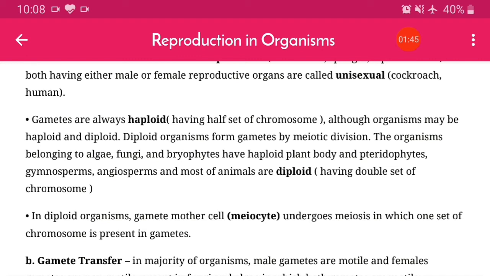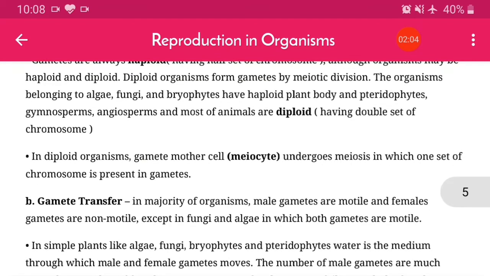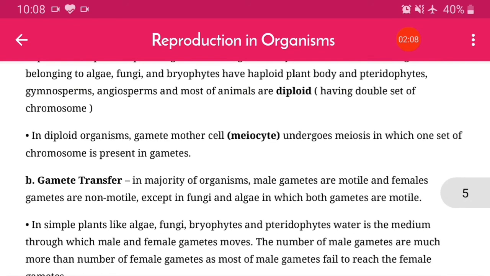Gymnosperms, angiosperms and most of the animals are diploid, having a double set of chromosomes. So my dear students, here are two terminologies which are very crucial for you: haploid and diploid. Haploid has a half set of chromosomes, and diploid has the double set of chromosomes. In diploid organisms, the gamete mother cell, that is the meiocyte, undergoes meiosis, in which one set of chromosomes is present